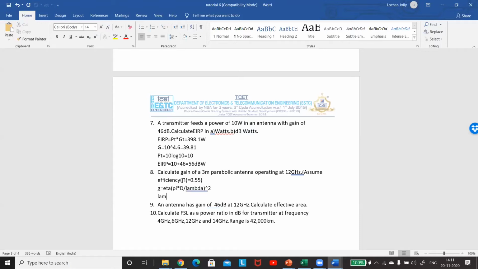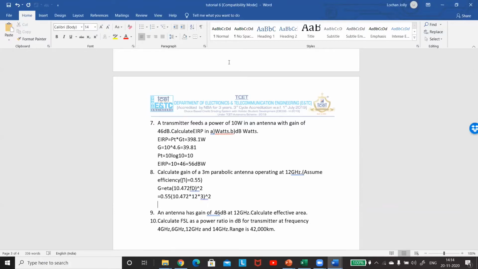Ma'am, can we use the gain formula as eta times 10.472 FD? Same. Correct. You can use it. You can use eta times 10.472 FD, the whole square, correct? I'll just load that PPT. Tell me the answer. It is 78167. आ रहा है क्या?